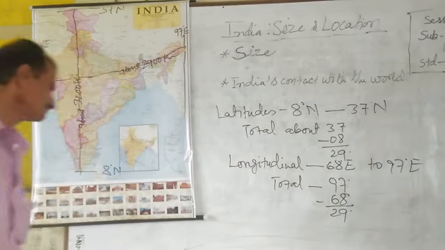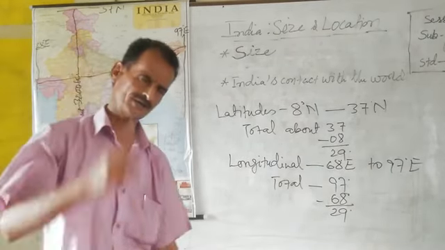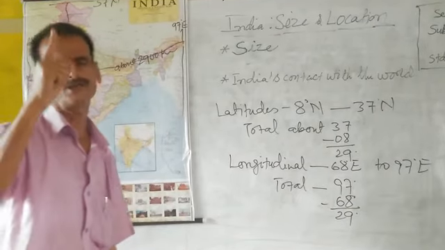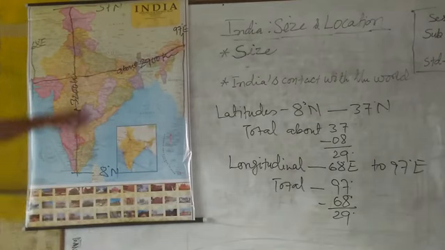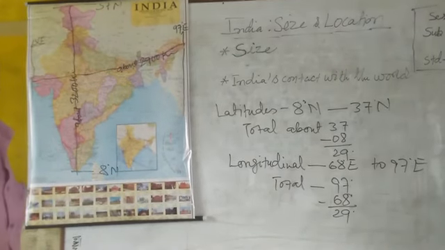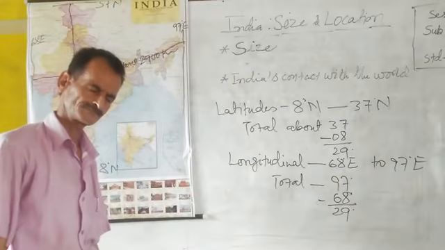Again, India has taken one meridian as a standard meridian. That meridian passes through Mirzapur in Uttar Pradesh near Allahabad, 82.5 degrees east.